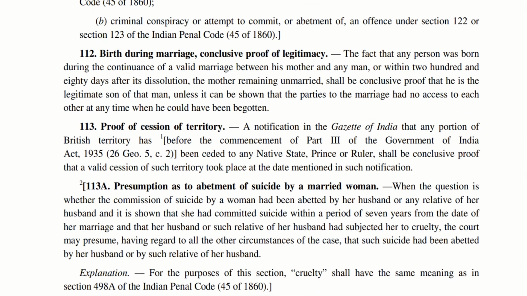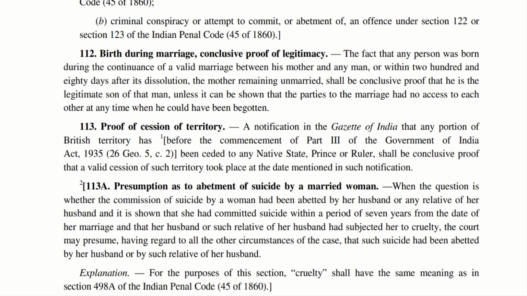Birth during marriage, conclusive proof of legitimacy. In this particular section, there are various aspects which we need to analyze. If a person was born during the continuance of a valid marriage between his mother and any man, so A and B got married and that marriage is valid, at that time a child is born, that child is legitimate. Next option. So A and B are married and after that the marriage is dissolved.